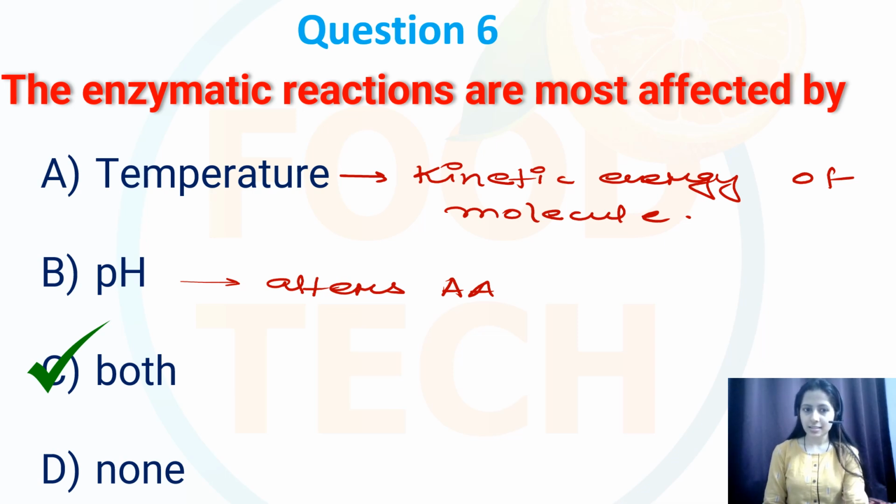So since both temperature and pH affect the enzymatic reactions, my correct option is both, that is option number C.